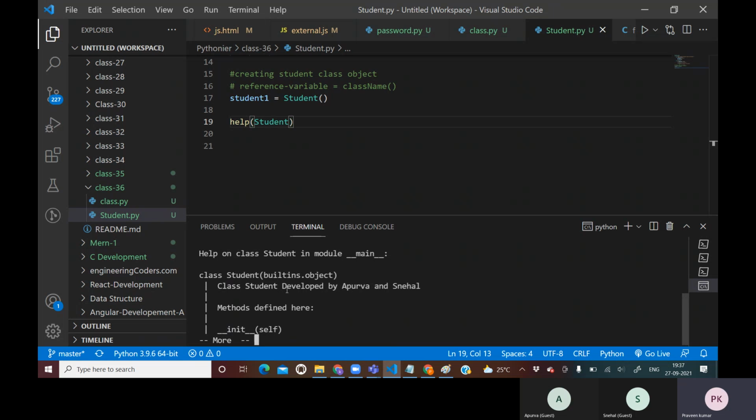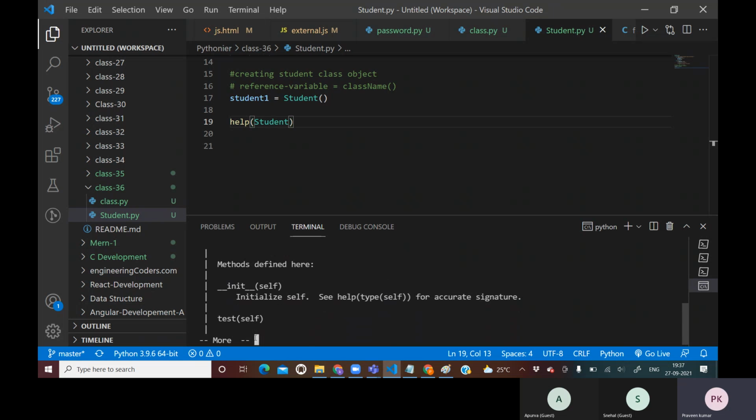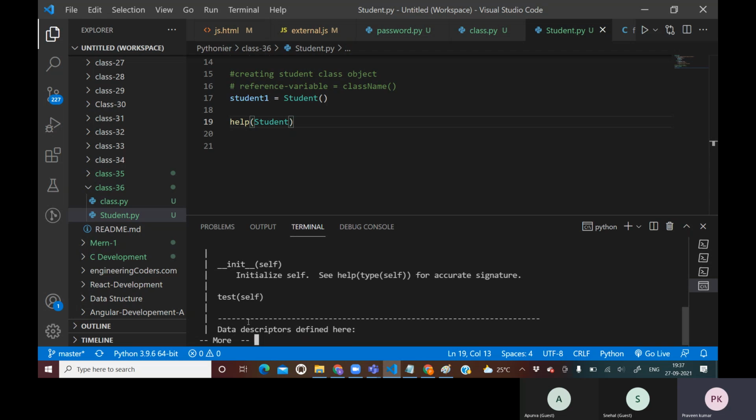Class student developed by Apurva Snehal, methods defined here. As I go below, you are going to get all those things. There is a test method, and this test method contains some process.